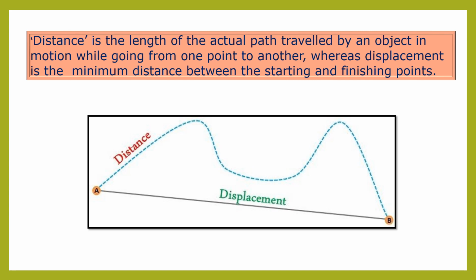But for displacement, the black colored line is given, a straight line, which is the minimum distance from the starting to the finishing point, and due to that it is the displacement. Now I hope, children, you have all understood the difference between distance and displacement.